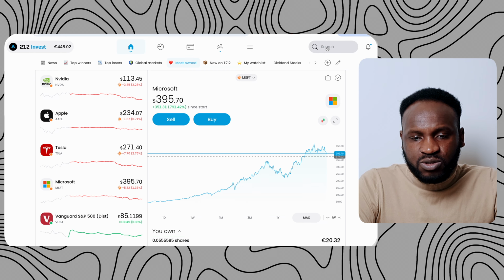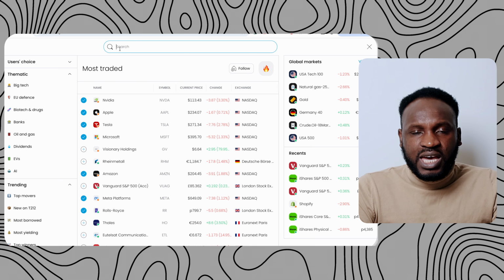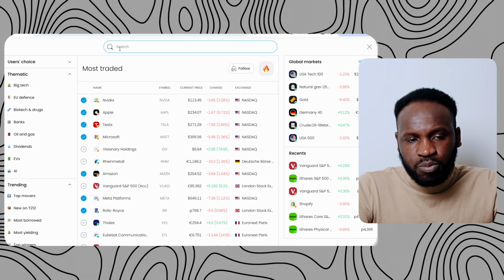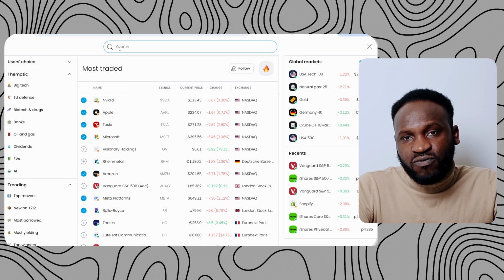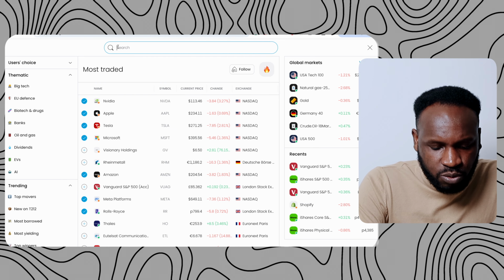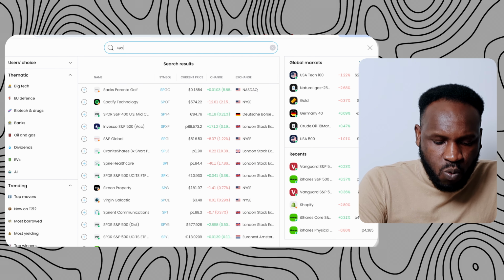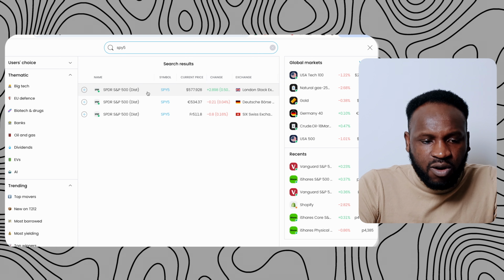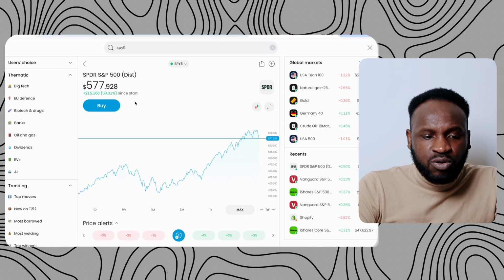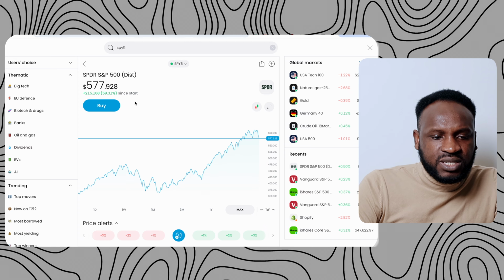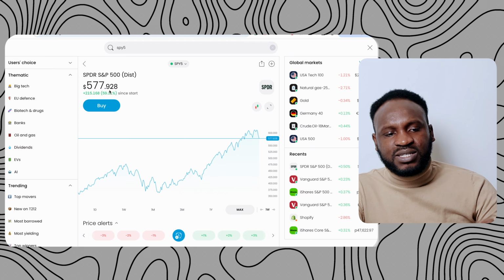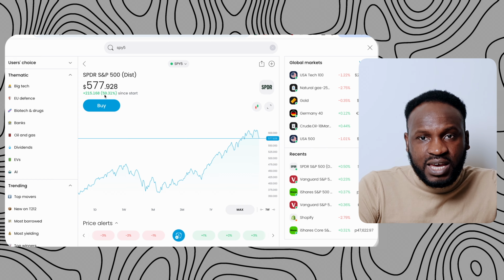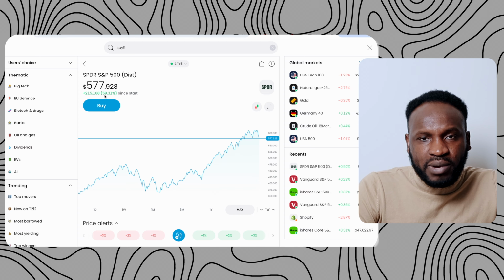Once you come here, let us say for example we click on the search bar and we want to invest in any company that we have in mind. You need to add the ticker code of that company here. Let us say I want to invest in SPY5. All I need to do now is search for SPY5, and it's going to pop up the share of SPY5. I click on it and look at the price. You can see the price is $577, 920 something cents. So let us say I want to buy the SPY5.